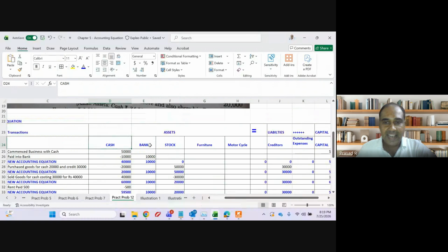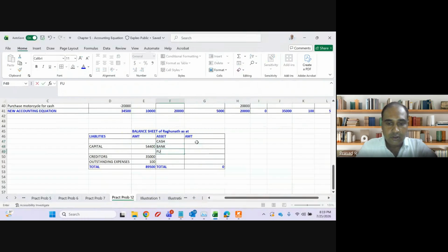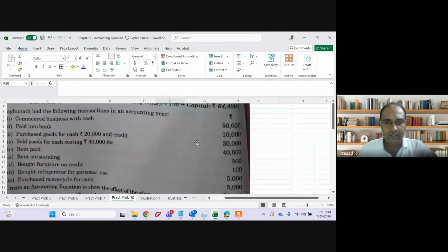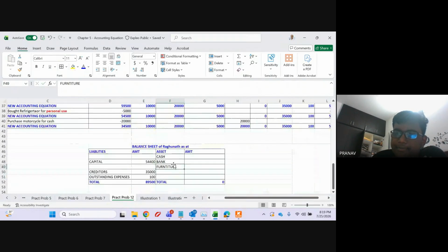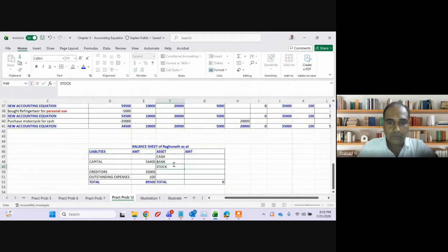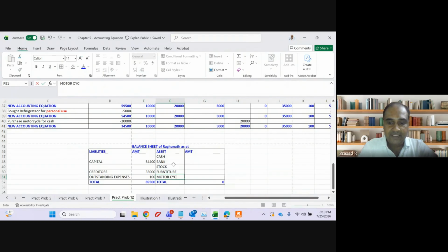I have five assets with me: cash, bank, stock, furniture, and motorcycle. My balance sheet is ready, guys.